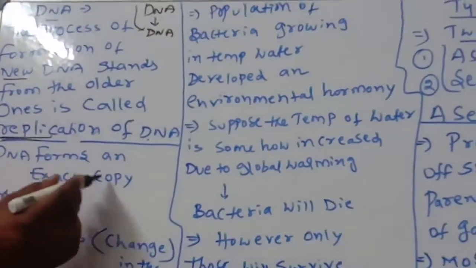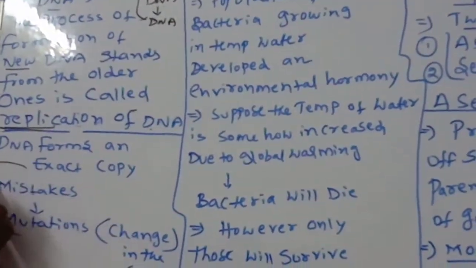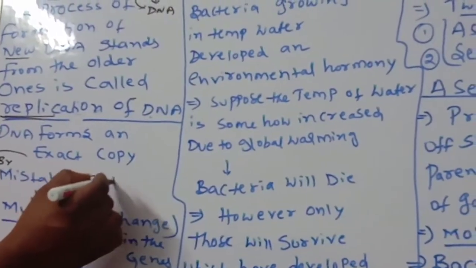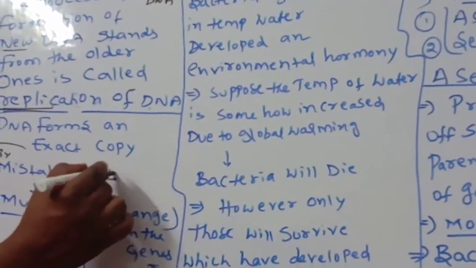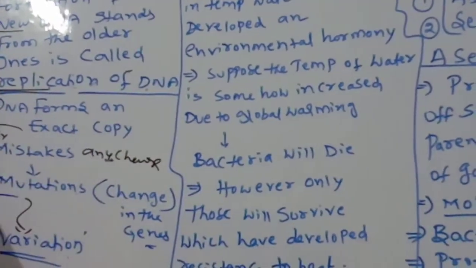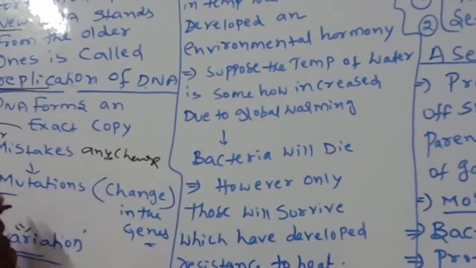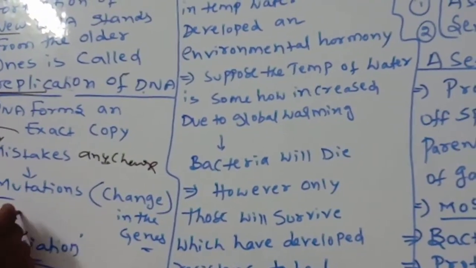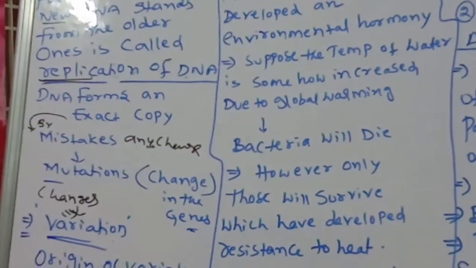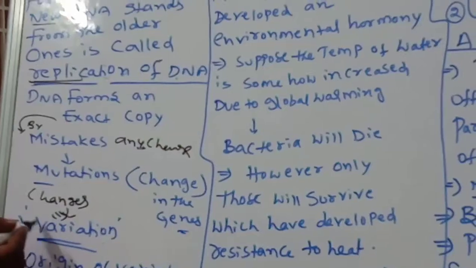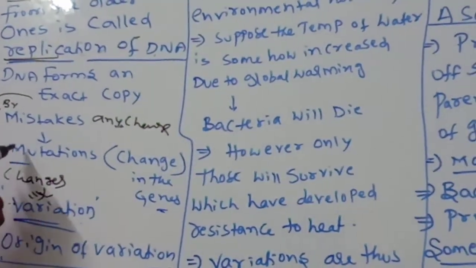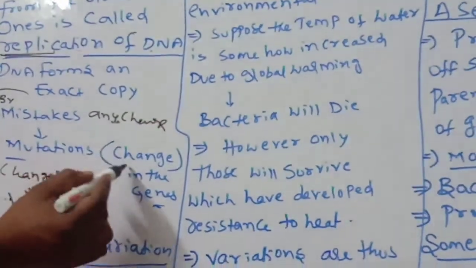But DNA forms an exact copy; by mistake, any change may happen. Any change that happens leads to mutation. Mutation leads to some changes, and variations happen. Variation is sometimes very useful for the survival of that particular organism. Here, what is mutation? A change in the genes.